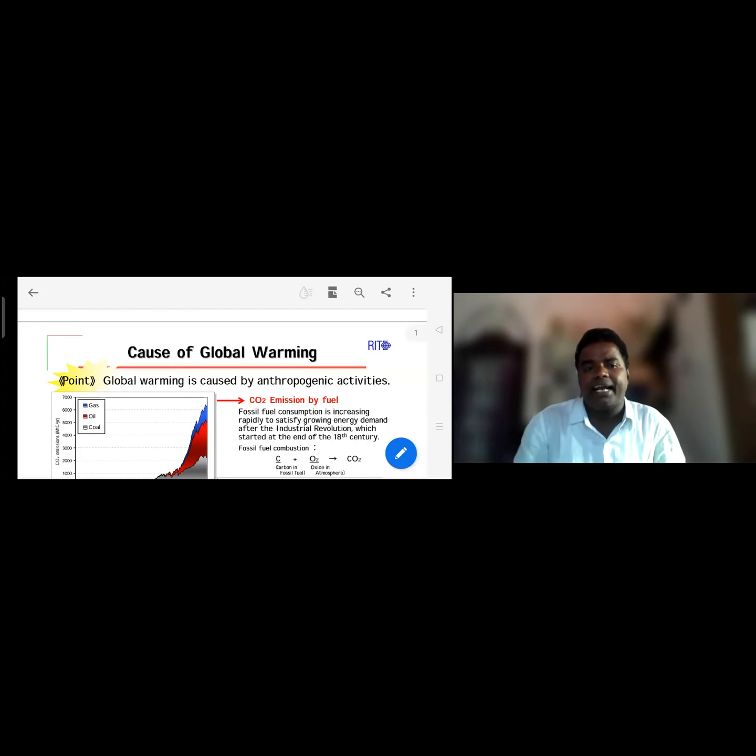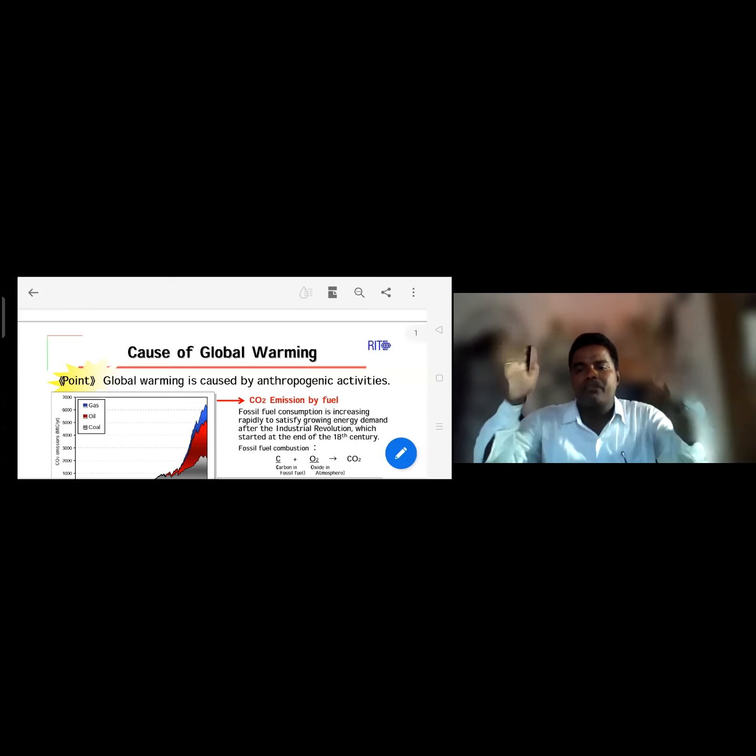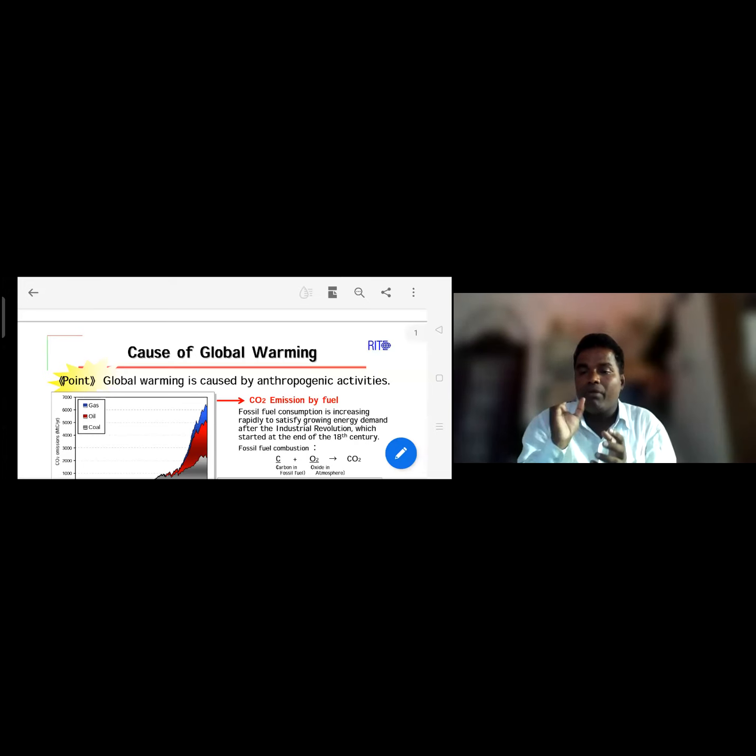The temperature increases gradually. In the north, the Himalayan mountains are there, and as the temperature rises, the mountains melt. What happens? Floods take place in the rivers, and we lose agriculture and man-made property. For example, in China there were so many huge floods, and so many buildings were lost, crores and crores worth.